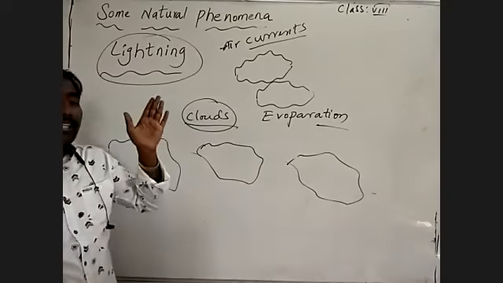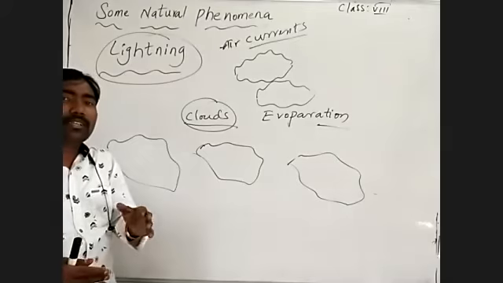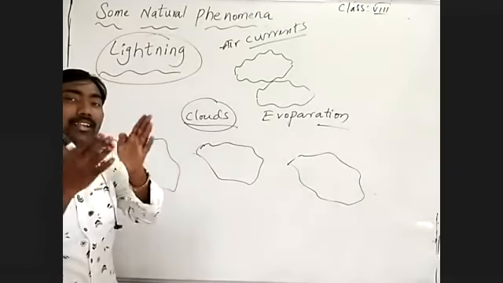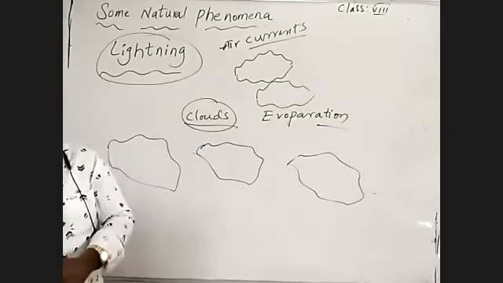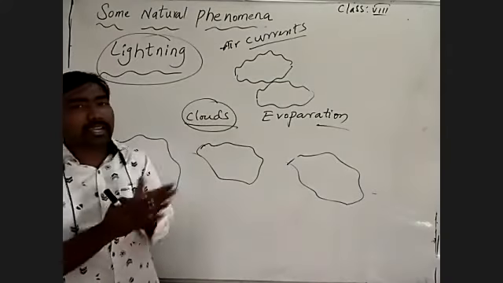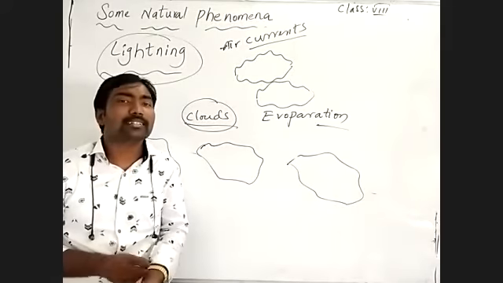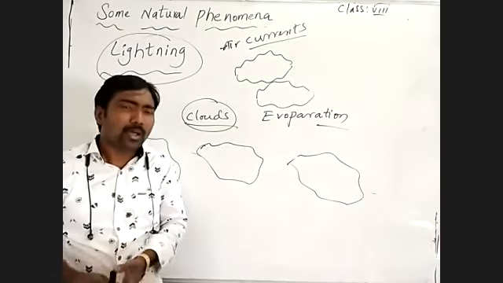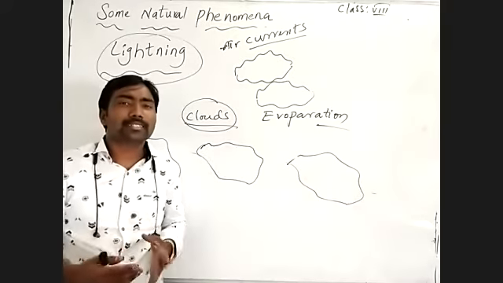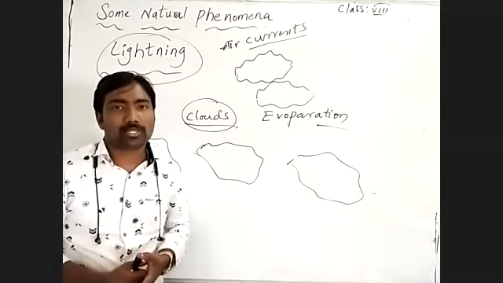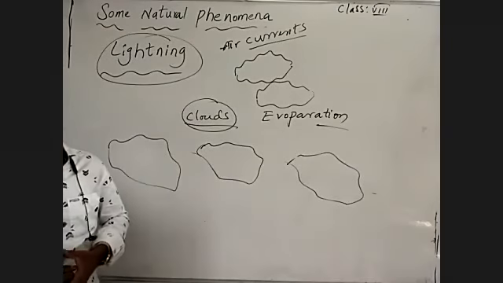When that air current obstructs the cloud, in general language we can say the air is rubbing with the cloud. By rubbing on the air current, the clouds are getting charged. By rubbing with the air current, what happens? The cloud becomes charged. It gains negative charge from the air current because it is a charged body.